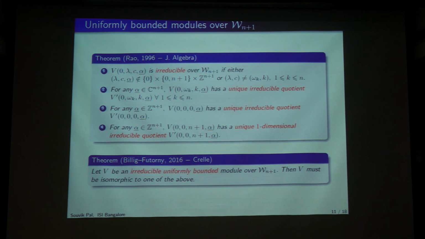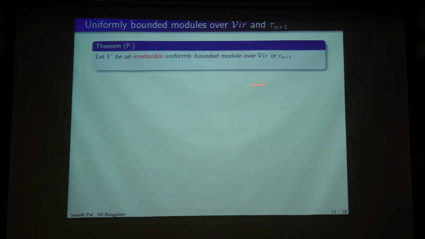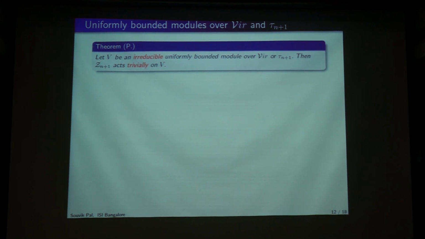Okay. So when I started to look at these problems, I started with Vir. Remember, Vir was W(n+1) direct sum Z(n+1), that infinite dimensional abelian extension, and this was like U tensor G tensor A(n+1) direct sum Z(n+1) direct sum W(n+1). If V is an irreducible uniformly bounded module over this, then that infinite dimensional extension always acts trivially on V. So this was the first non-trivial step.